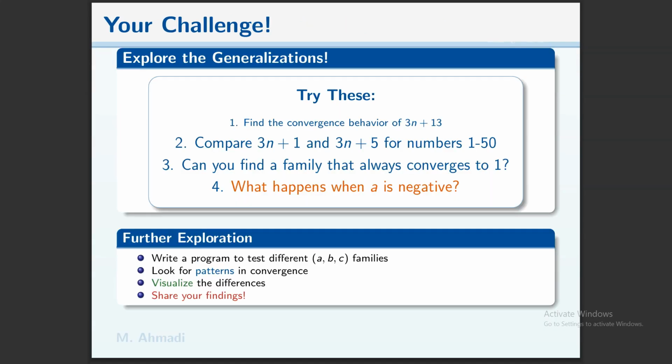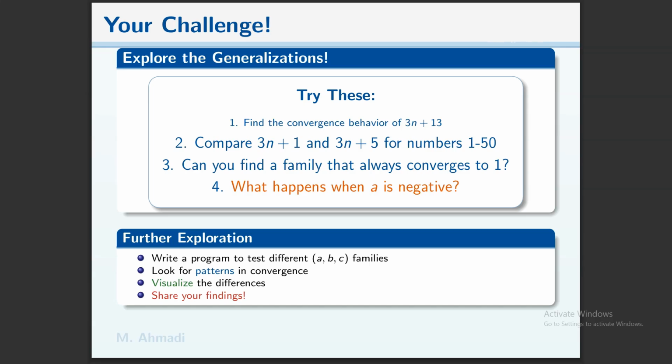Also here, there are some challenges. Maybe you can try this. Find the convergence behavior of 3n+b. Compare 3n+1 and 3n+5 for numbers 1 to 50 or more. Can you find a family that always converges to 1?